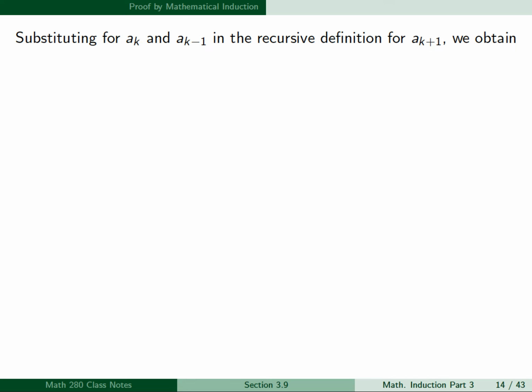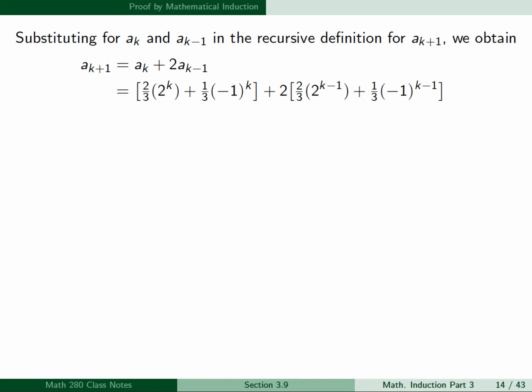So we can substitute for a sub k and a sub k minus 1 in the recursive definition for a sub k plus 1, and we obtain a sub k plus 1 was a sub k plus 2 times a sub k minus 1, and then this will be the expression shown. So this is obtained by substituting the formula for a sub k and substituting the formula for a sub k minus 1 from the induction hypothesis.